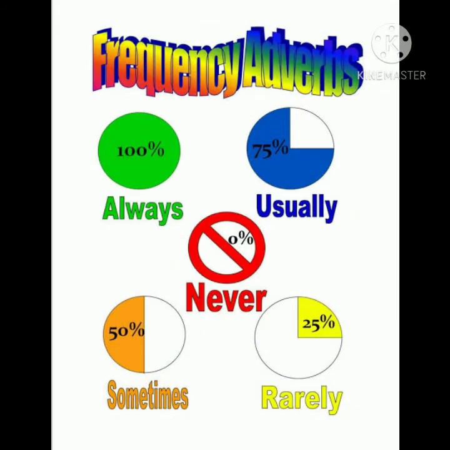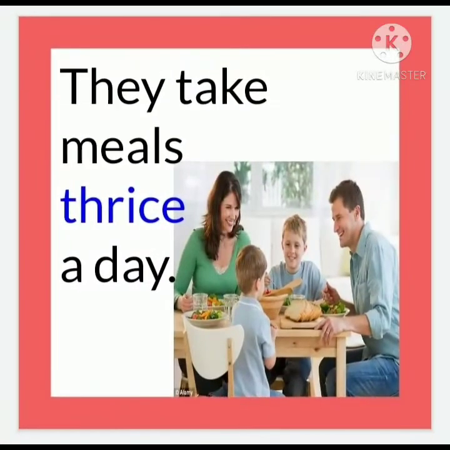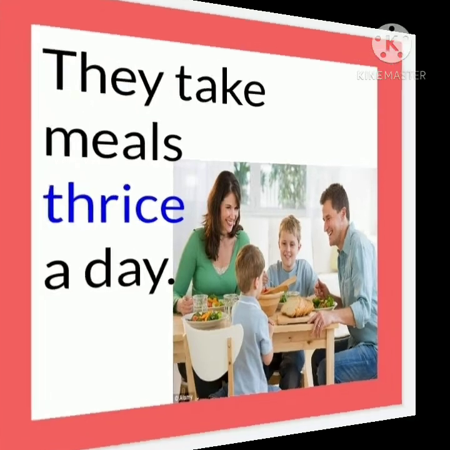Next, we have adverbs of frequency. These adverbs tell the frequency of the work done. That is, how many times or how often an action is performed. For example, they take meals thrice a day. Thrice means 3 times. Here, thrice is the adverb of frequency. It tells us how many times they take meals.